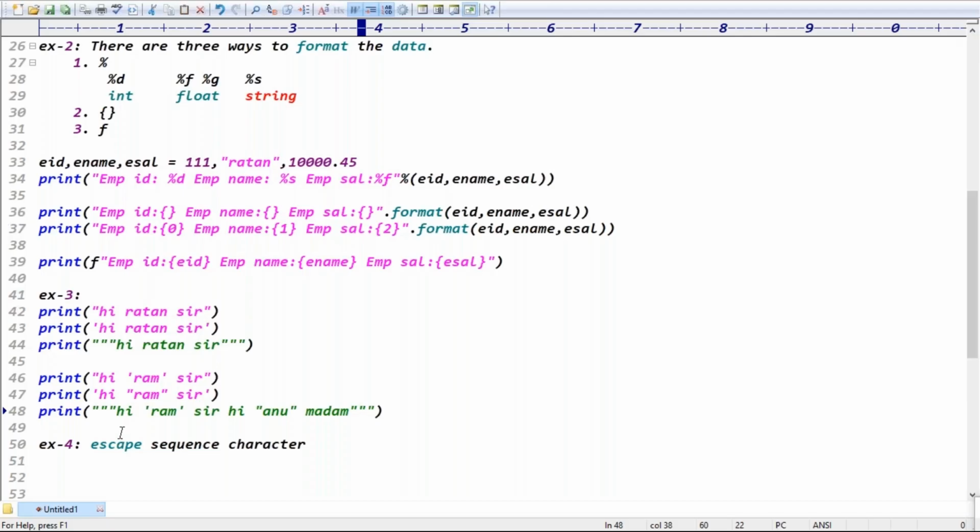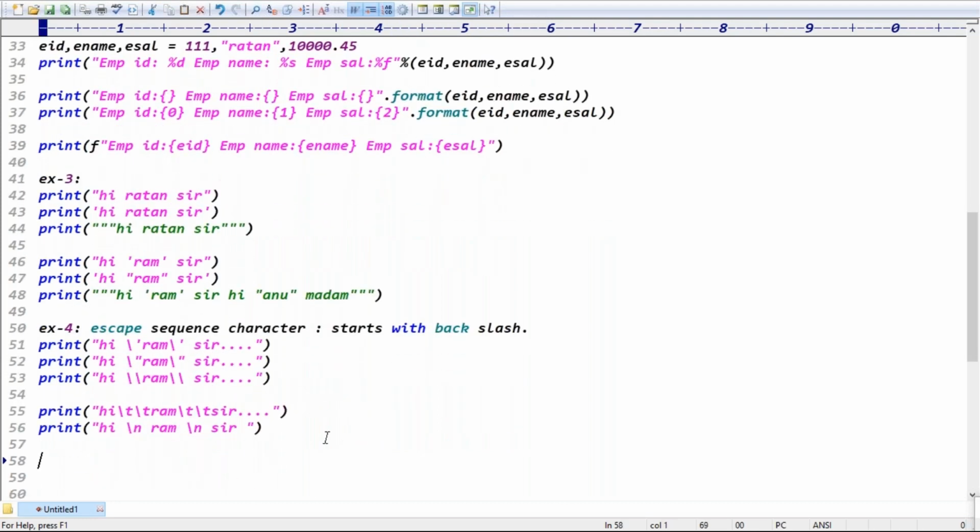Exactly. It is like an escape sequence character, guys, which always starts with what symbol here? Starts with backslash, right? Starts with backslash here. This is the message, guys.